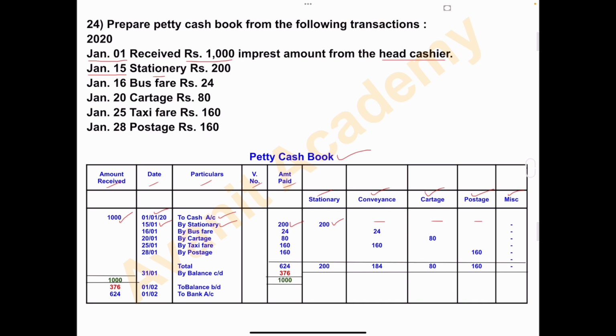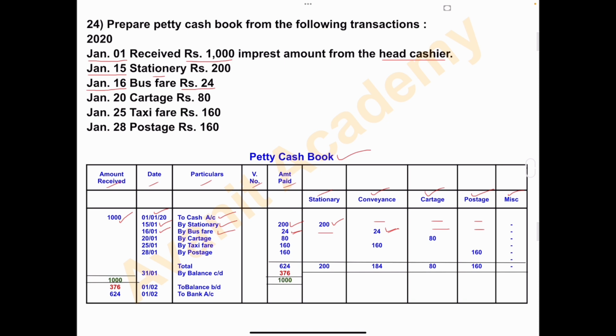Next, on January 16, bus fare rupees 24. Write in solution date 16th January, by bus fare. Amount paid is 24. So bus fare, taxi fare, all these come under conveyance charges. So stationery column nil, in conveyance charges only write rupees 24. Other columns nil.